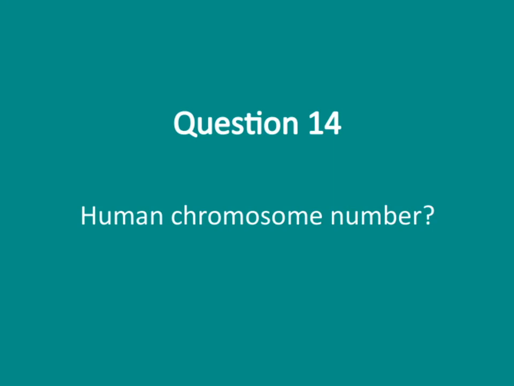Let's take a moment to consider the human chromosome number. When we talk about human chromosomes, we're referring to the structures that carry our genetic information. Humans typically have 23 pairs of chromosomes, which totals to 46 individual chromosomes. This number is quite consistent across the human population and is fundamental to our genetic makeup. Understanding this helps us see how our genes are organized and inherited. So, when asked about the human chromosome number, the key point to remember is that it's 46 chromosomes in total.